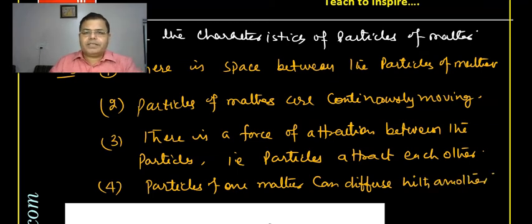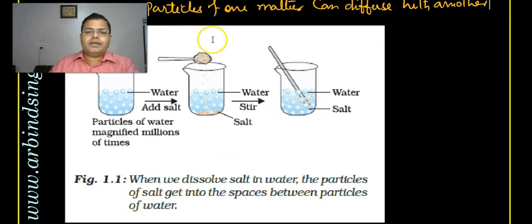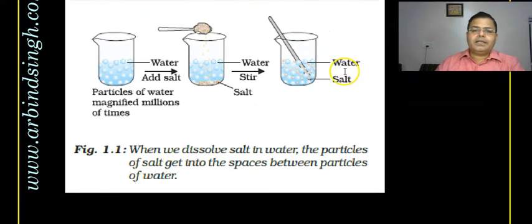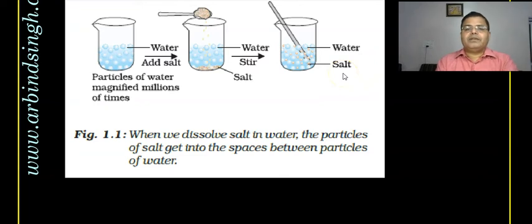Let me discuss some examples to show how diffusion takes place and how it is proved. Suppose you have some diagrams on this screen, showing particles of water magnified millions of times. Millions of times magnified means enlarging very much. If we enlarge the particles of water millions of times with an instrument, they will look like this. You can see the gaps: one particle here, one here, one here, so there are gaps between them. When we put another substance in these gaps, it goes into the gaps.